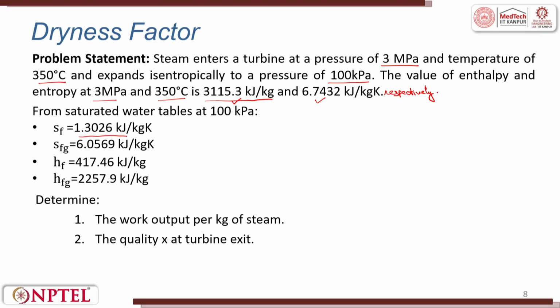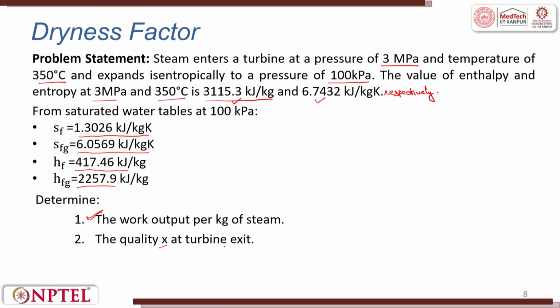1.3026 kilojoules per kg Kelvin. SFG, that is entropy of vaporization, is 6.0569 kilojoules per kg Kelvin. HF, that is the enthalpy of saturated liquid, is 417.46 kilojoules per kg. HFG, that is enthalpy of vaporization, is 2257.9 kilojoules per kg. We need to determine the work output per kg of steam and the quality X at turbine exit.